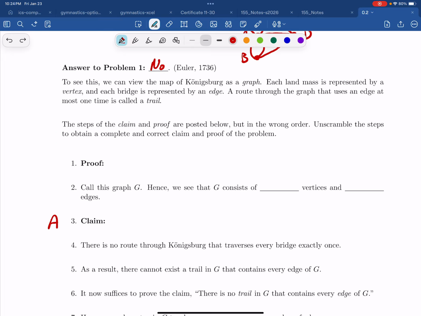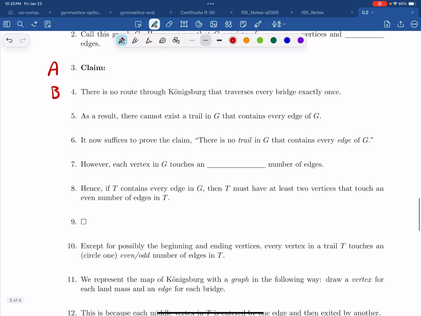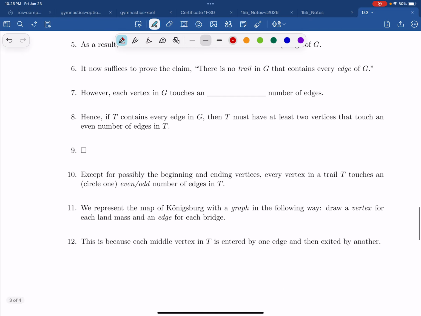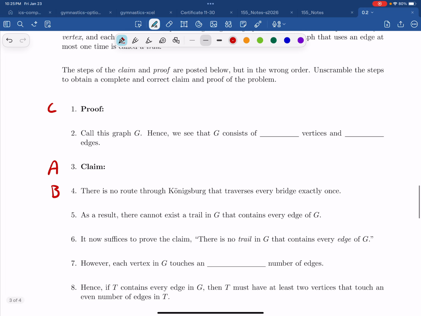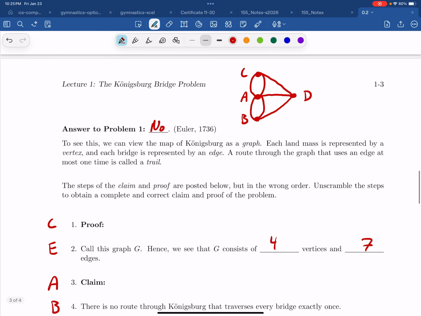We're going to prove these things in claim-proof form, which means we say the word claim, and then we make the claim. And then we're going to say the word proof, and we're going to write the proof. Okay, so those are the first 3 steps. Now I'll go 2 more steps, and then I'm going to let you try to do the rest. The whole point of the proof is to model it with a graph, and so that's what we did. That's step number 11. Then we make an observation about this graph. We call it G, always good to label our stuff, and we know that it consists of 4 vertices and 7 edges, right? 4 dots, 7 lines.